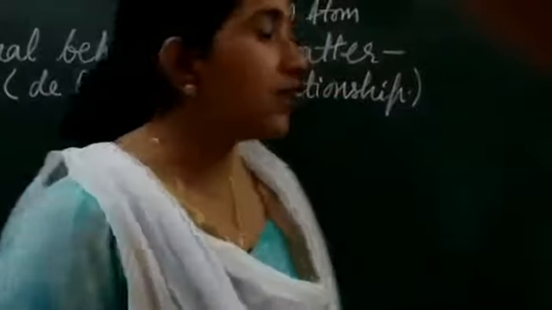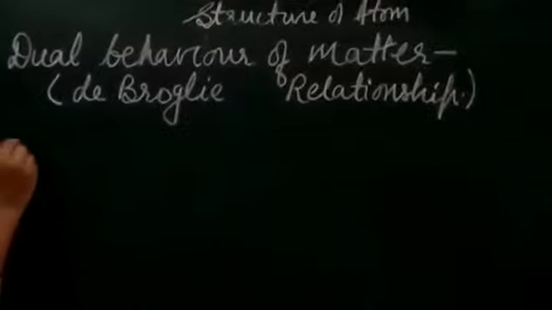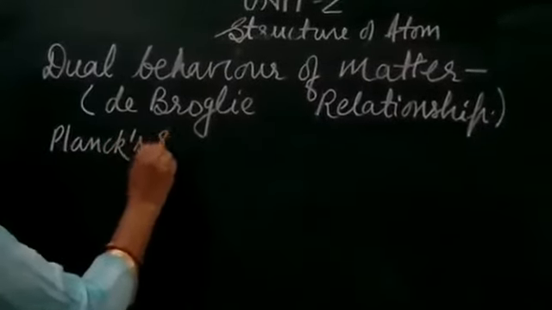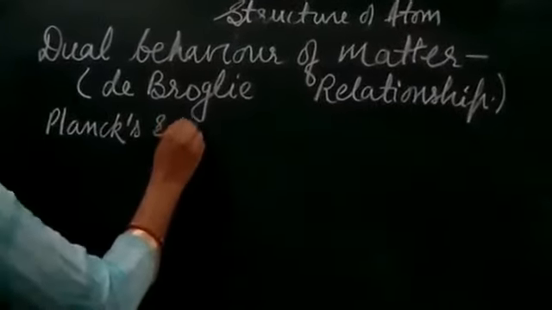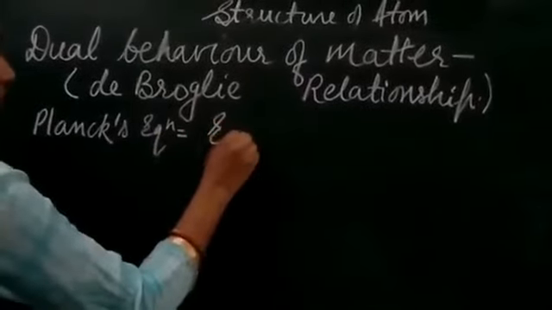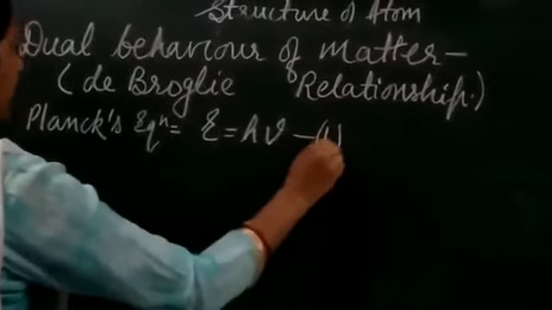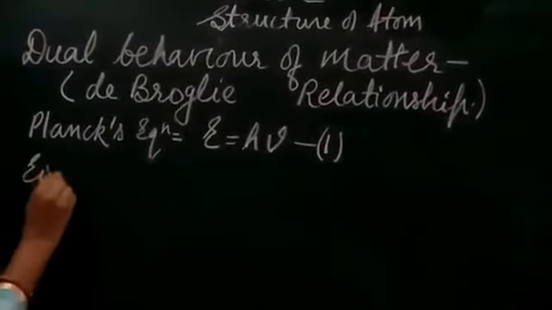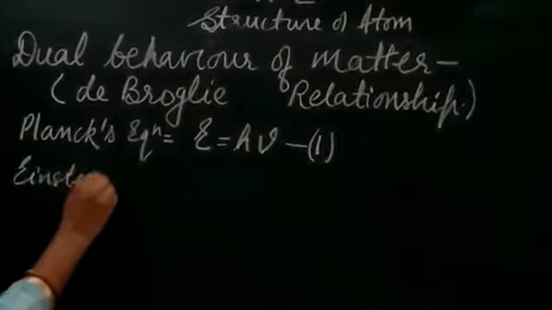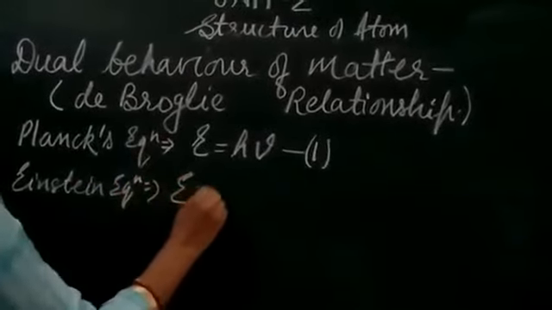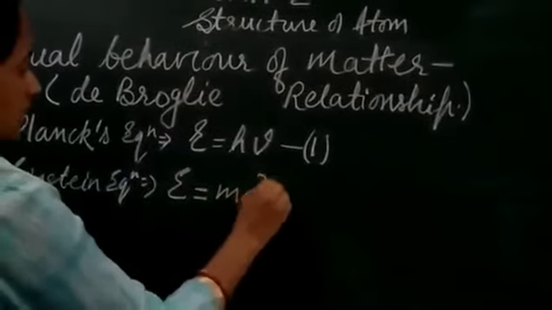So here we are going to derive the relation, in the same way as Einstein did. We are going to use, first, Planck's equation from Planck's quantum theory, that is E equals h nu. This is the first equation. Then from Einstein's equation, we have E equals mc square.